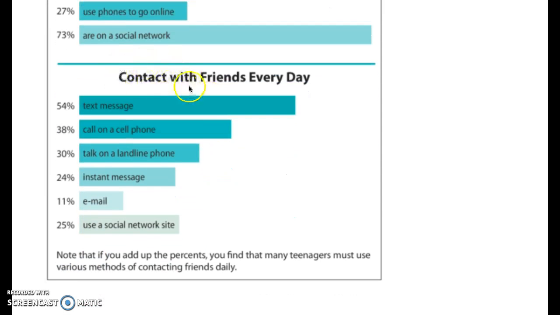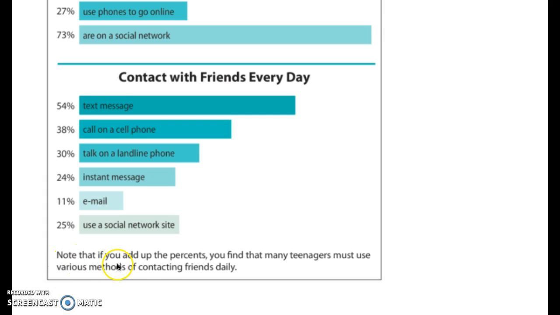So let's come here. This next bar graph is titled Contact with Friends Every Day. This one says 54% contact their friends via text message. 38% call on a cell phone. Only 30% talk on a landline phone or a home phone. 24% instant message, meaning you use Facebook Messenger or something like that. 11% email, and 25% use a social network site to post and comment and things like that.